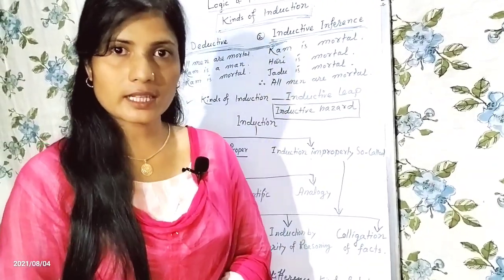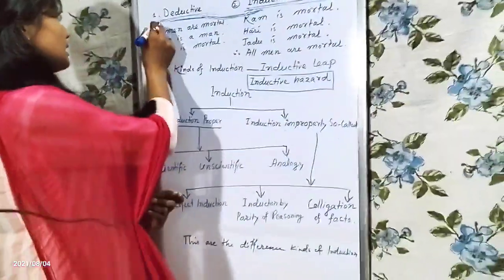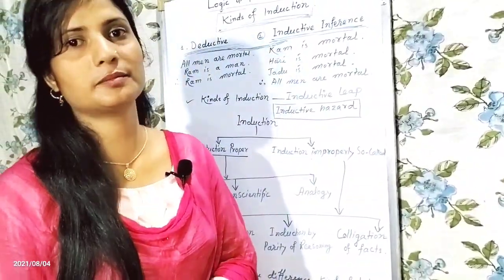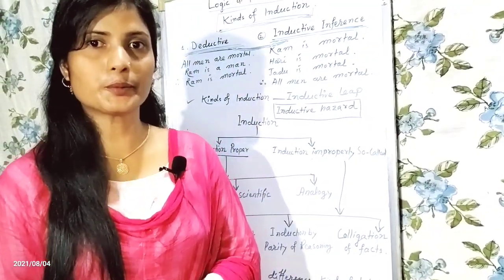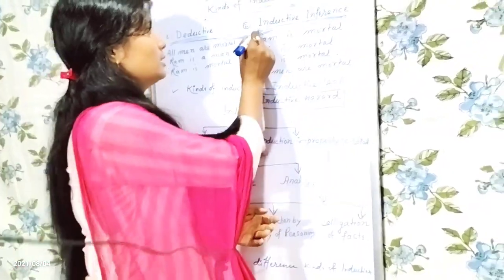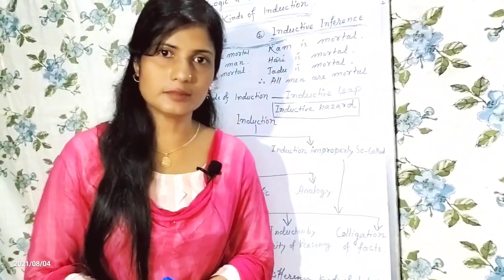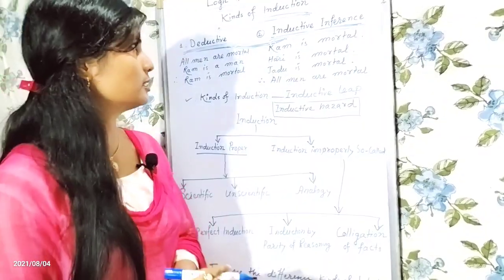In first year, you have already learned about deductive inference and different kinds of deductive inference. But in second year, you have to learn about inductive inference and different kinds of inductive inference. That means different types of inductive inference.